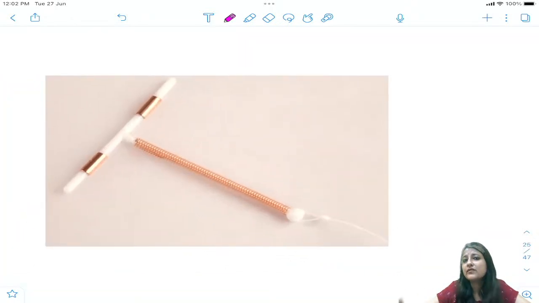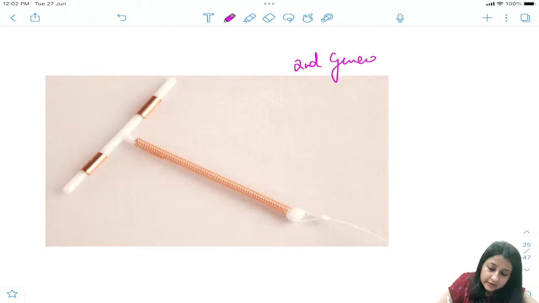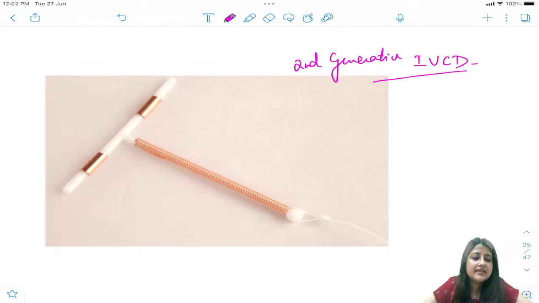You need to know not all the contraceptives are important. We are doing all those which have come and which have the potential to be asked. What is this contraceptive? You all will know that it is copper T, right? It is a copper containing device. It is a second generation IUCD. But what is the name of this? Everybody is writing. Very good.